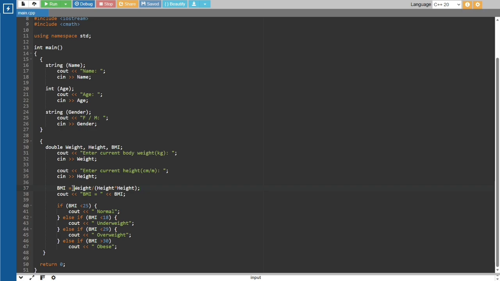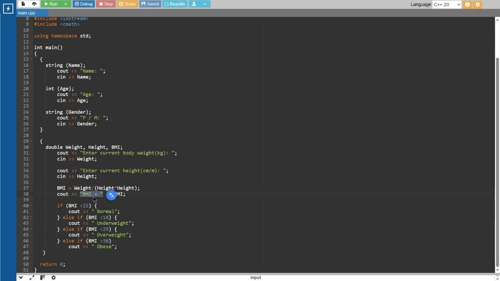And then if you do it right, this is supposed to be the calculation, and the cout will be BMI, displaying the BMI under here. It will display the BMI from this calculation. And this is also important because here it doesn't have the cin. It's just cout, double arrows.